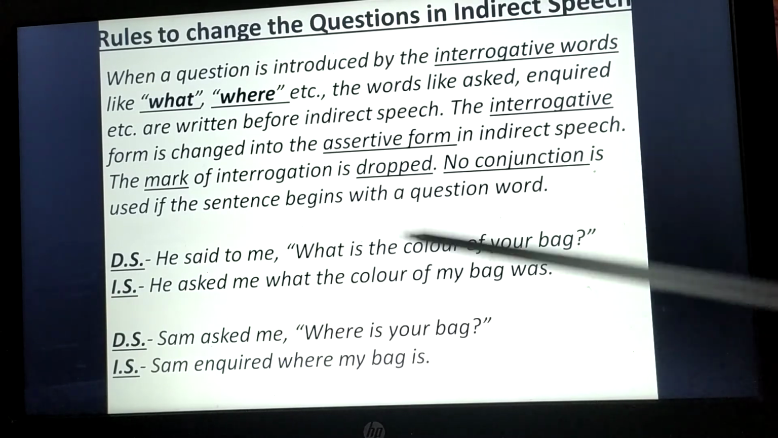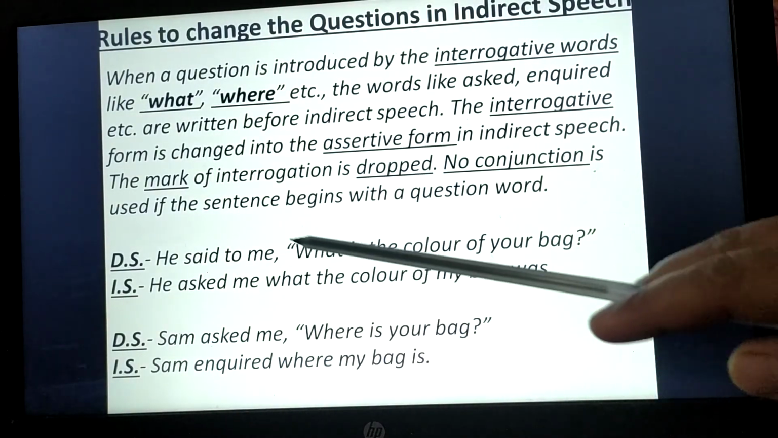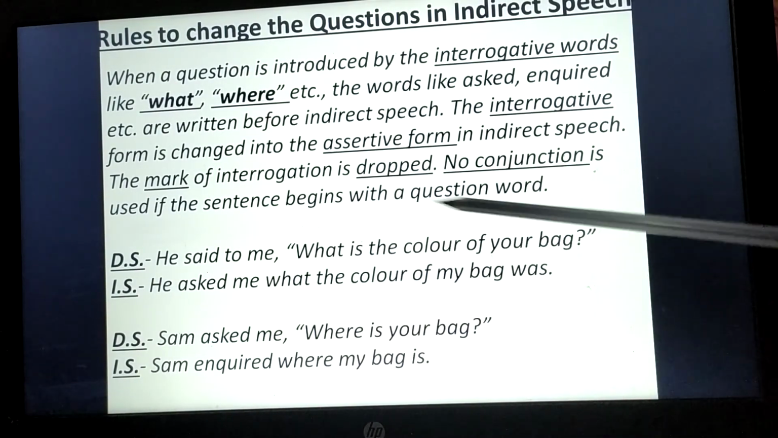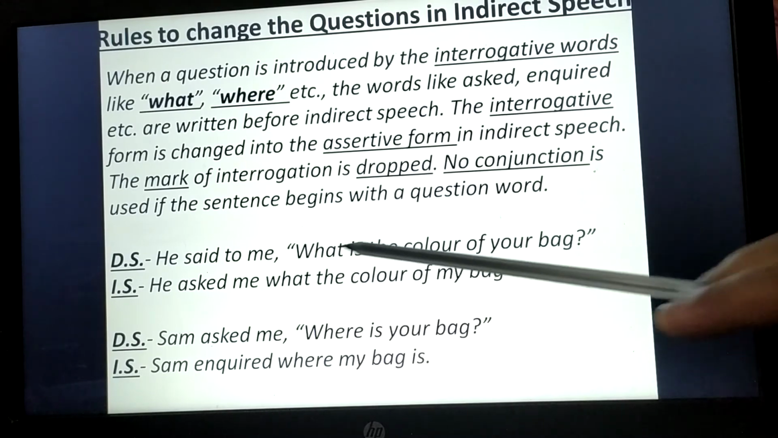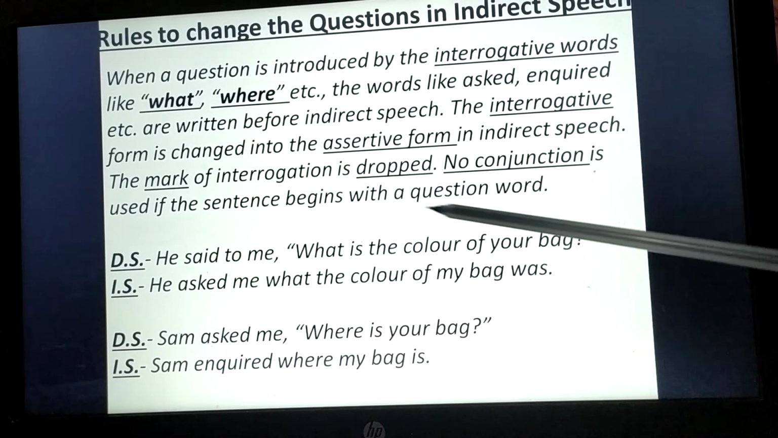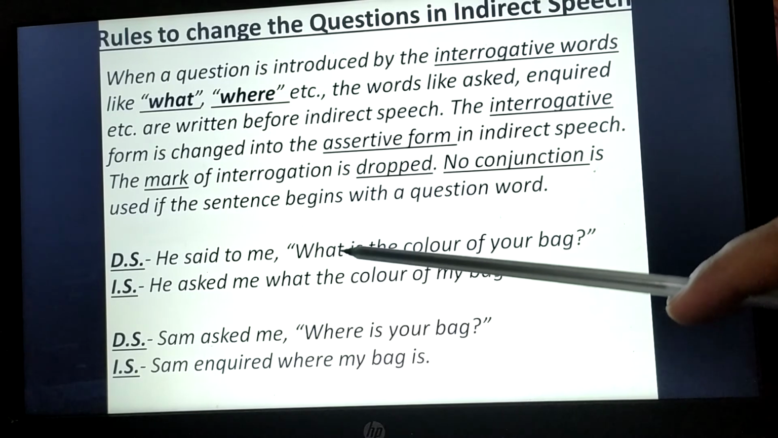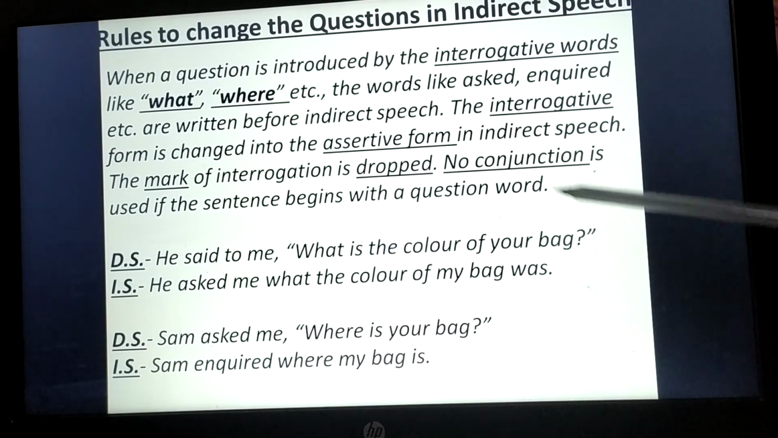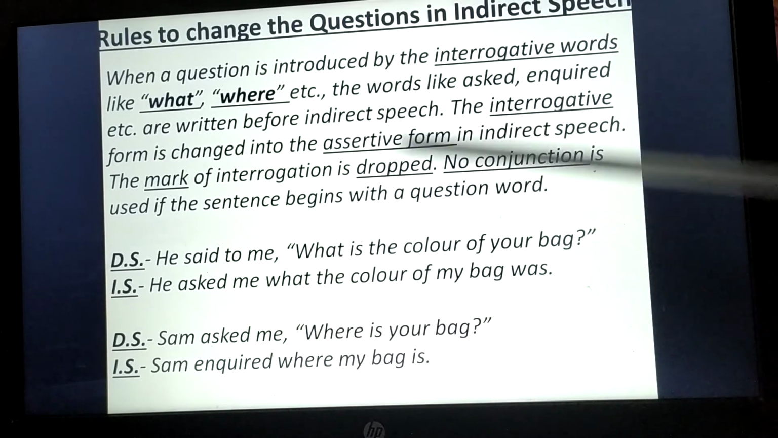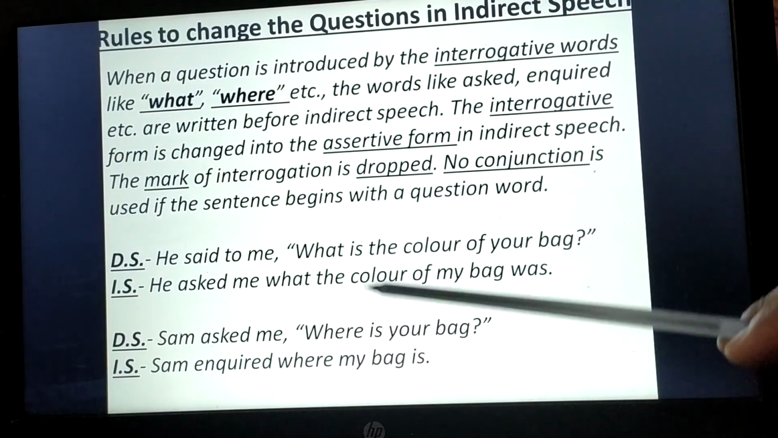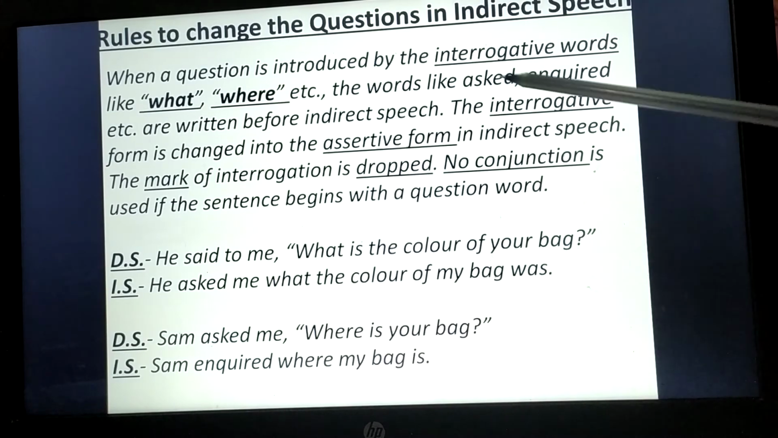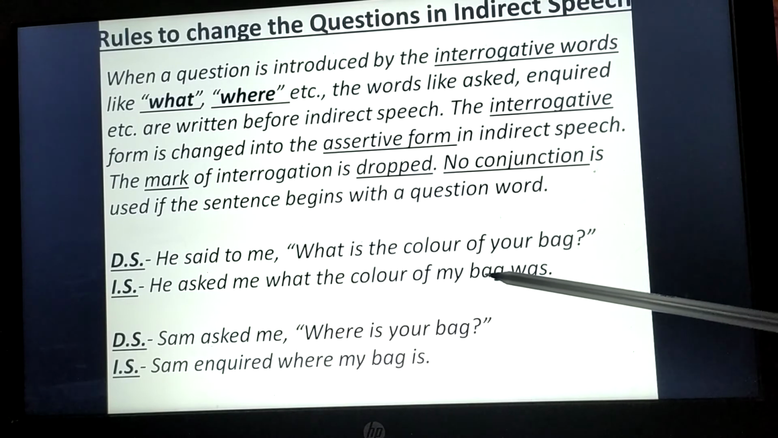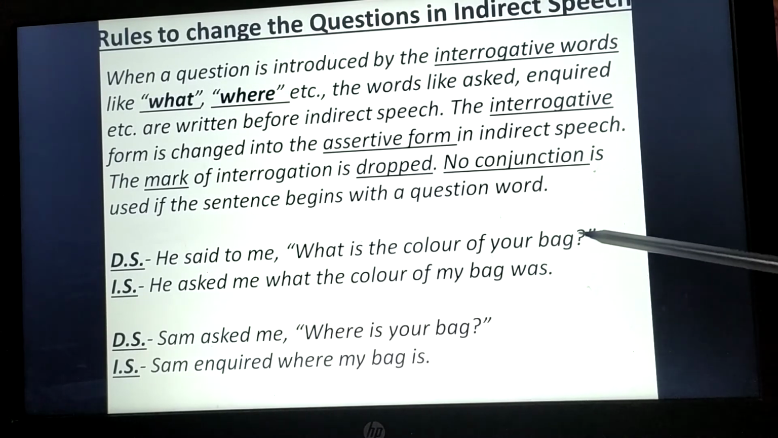Now I will show you the examples. He said to me, "What is the color of your bag?" As you can see, this is an interrogative sentence, a question which starts with the question word "what", and there is a question mark at the end. So how will we change it? He asked me what the color of my bag was. Here first we converted it into an assertive sentence, and after that we dropped the question mark.